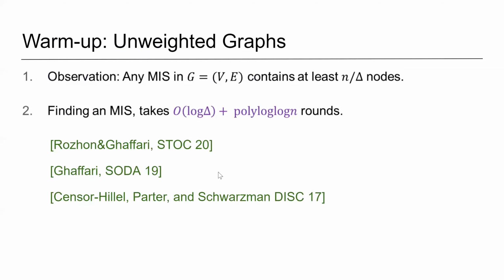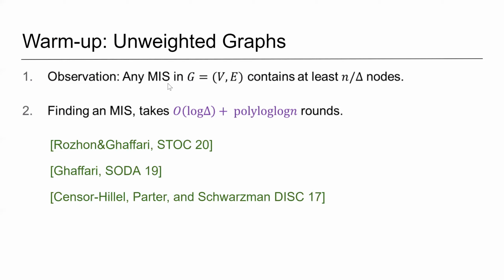A good way to understand this algorithm is to first consider the unweighted case. Let me denote by G the input graph to the CONGEST model, by V the set of nodes, and E the set of edges. The first observation to make in the unweighted case is that any maximal independent set contains at least n over delta nodes. So by just finding a maximal independent set, we already get a delta approximation for maximum independent set.